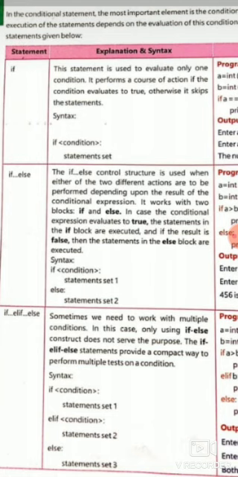If else: the if else control structure is used when either of two different actions is to be performed depending upon the result of the conditional expression. It works with two blocks, if and else. In case the conditional expression evaluates to true, the statements in the if block are executed, and if the result is false, then the statements in the else block are executed. If else.